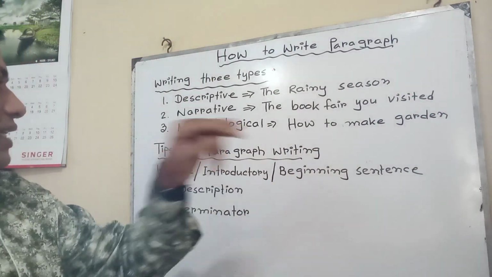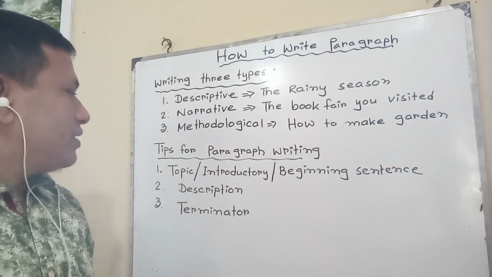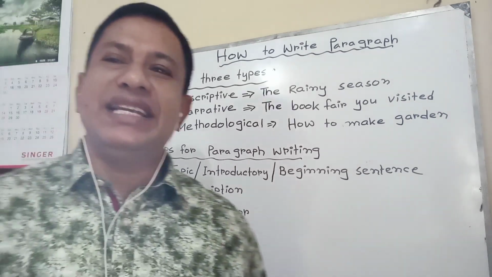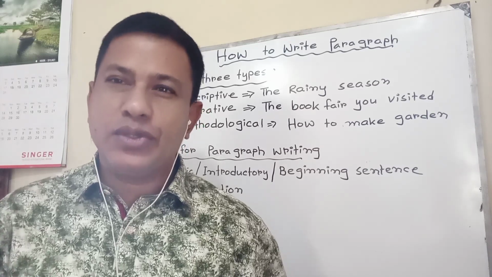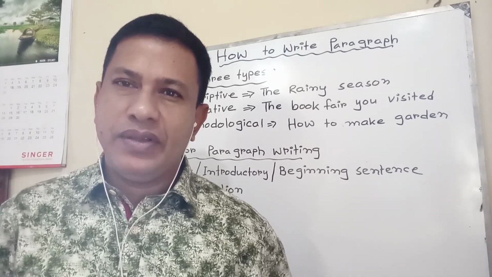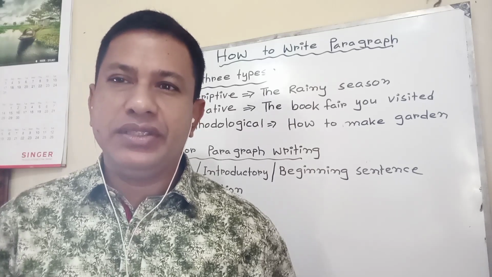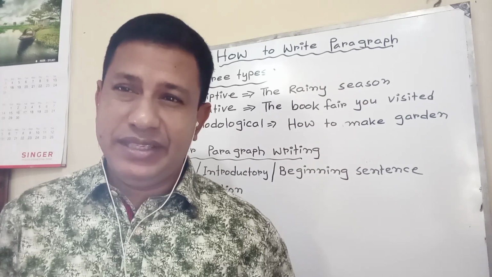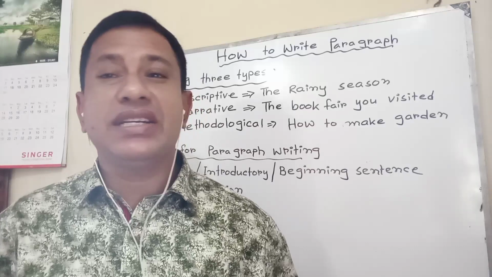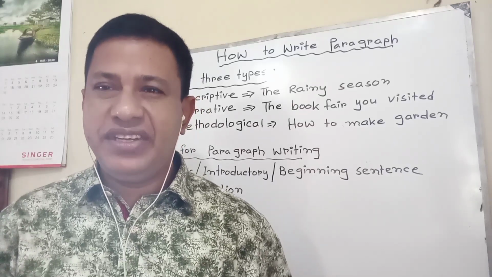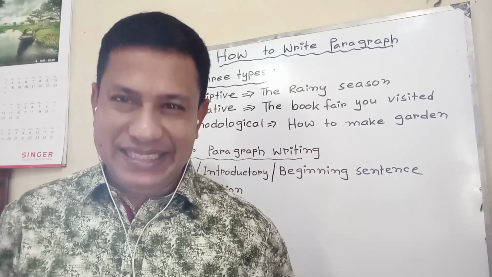Then coming to tips for paragraph writing. In paragraph writing, we have to write a topic, introductory or beginning sentence. That is also called the topic sentence. If you are going to write about environment pollution, at that time you can write an introductory sentence: what is pollution or environment pollution. If you are going to write about a fisherman, who is a fisherman, you can write: the person who catches fish for livelihood is called a fisherman. That is the introductory or topic sentence.